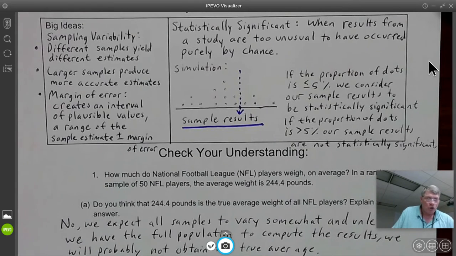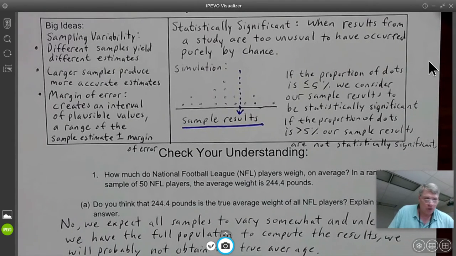For example, in that football player example they had in the book, you chose 50 NFL players and got a mean weight, an average weight. Now, if you were to do the test again and randomly select 50 NFL players and do the weight again, the chances are very likely that you're not going to get the same mean.